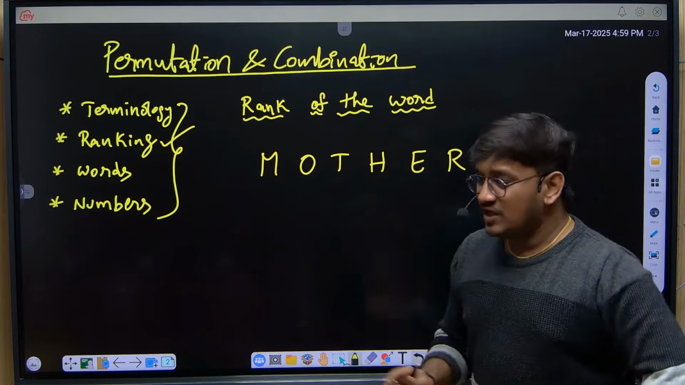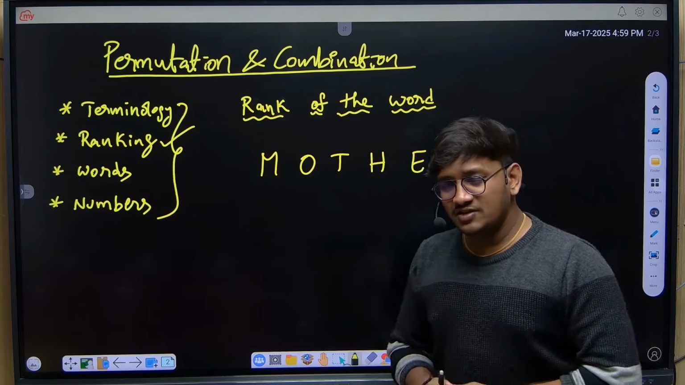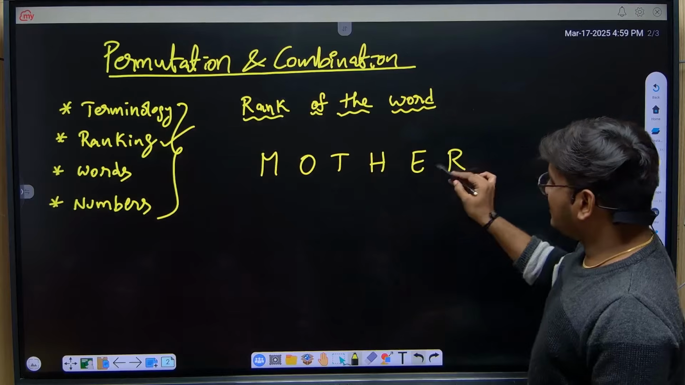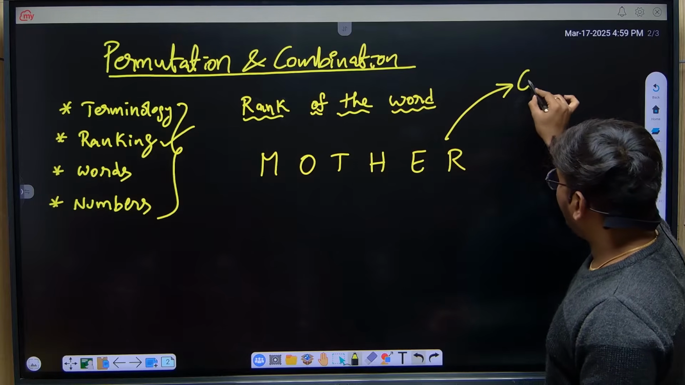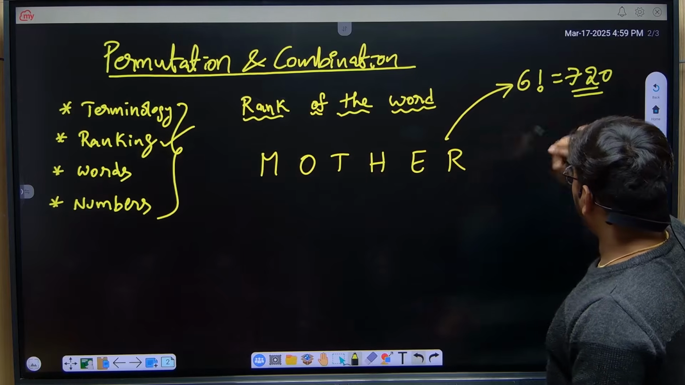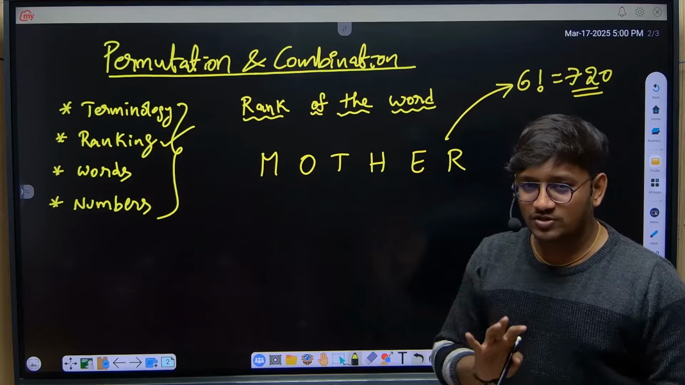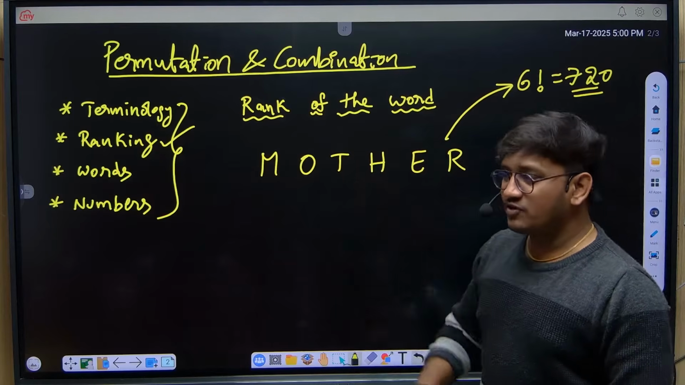Very simple way. So here I'm considering the letters of the word MOTHER. So how many letters are there in the word MOTHER? 6 letters. So these 6 letters can be arranged in 6 factorial ways, 720. Is that really required to write all 720 combinations? No. So we have a simple process to find the rank of the word MOTHER.